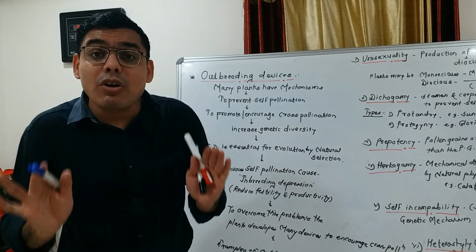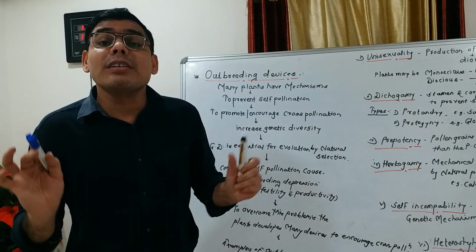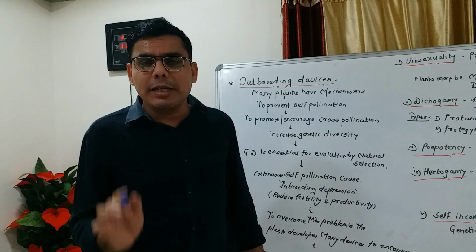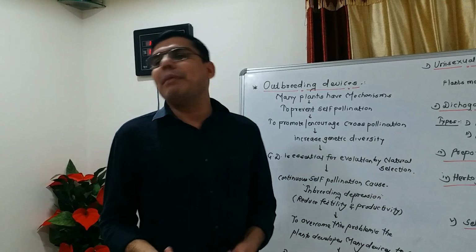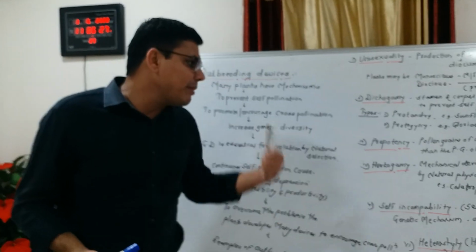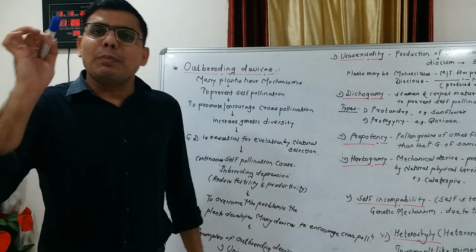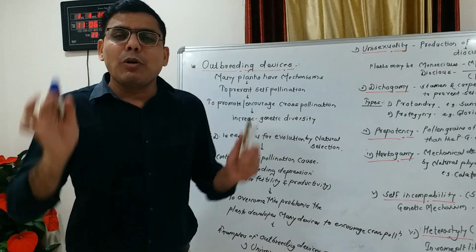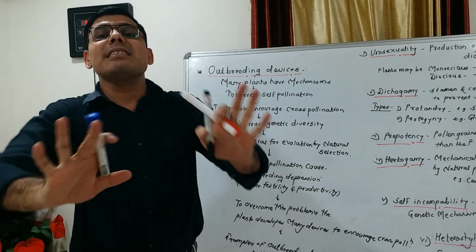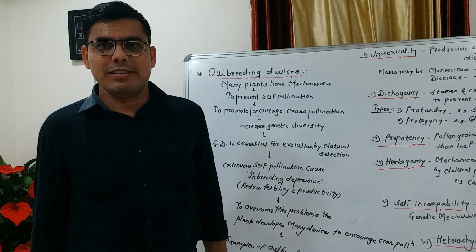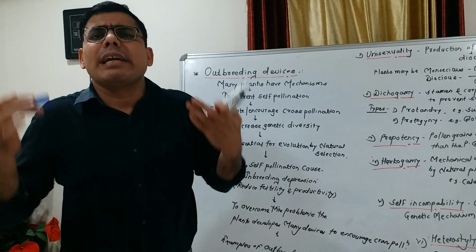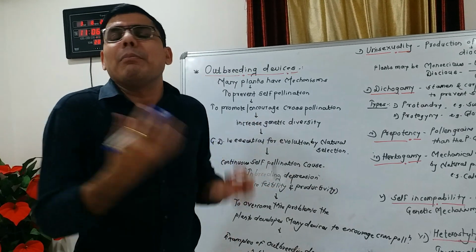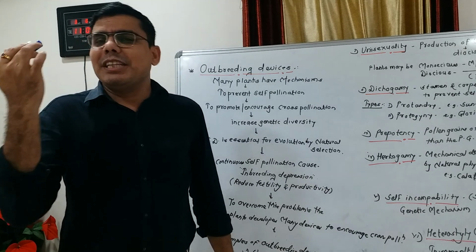So this condition is called self sterility or self incompatibility. What is self sterility or self incompatibility? It is a genetic mechanism. Due to this, the pollen grains do not germinate over the stigma. The pollen grain germination over the stigma is inhibited. Inhibited means stopped.